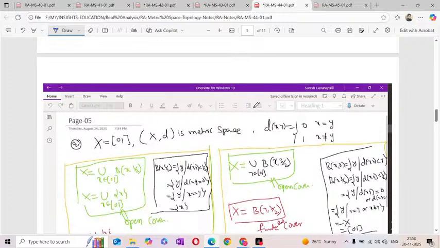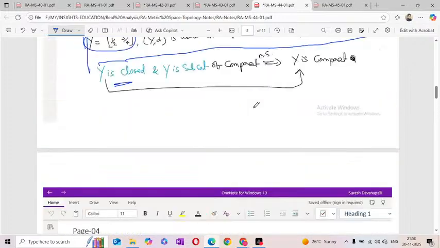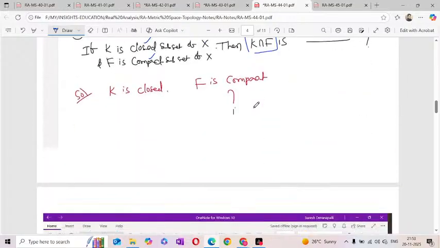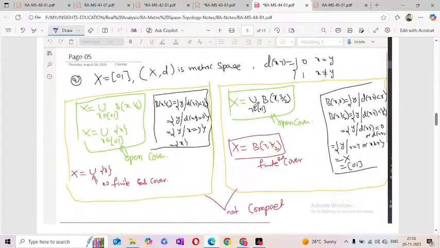Examples related to the discrete metric. Observe that previously, all the problems we have seen were under the usual metric only. Now we'll see the problems on the discrete metric. Now come to the first one. X is equal to the closed interval [0, 1] under the discrete metric.